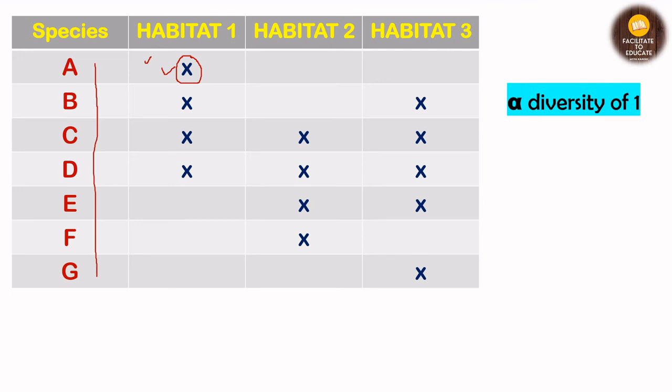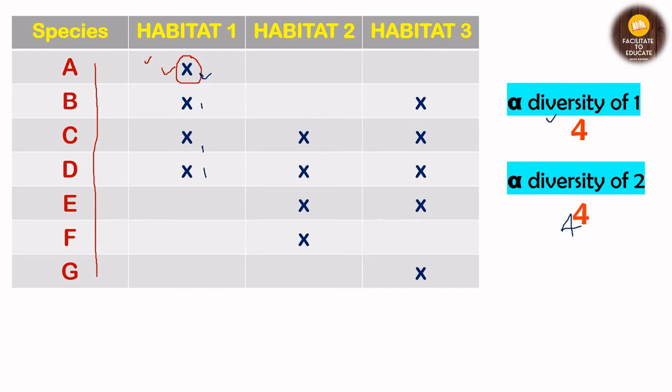So what will it come to? Alpha diversity means the number of species that are present in that ecosystem. So it will be 1, 2, 3, and 4, right? These all are species that are present in the first habitat. So the alpha diversity for the first habitat will be 4. Now the alpha diversity for 2, it is also having 1, 2, 3, and 4 number of species, right? So the alpha diversity for second habitat will be 4 as well.